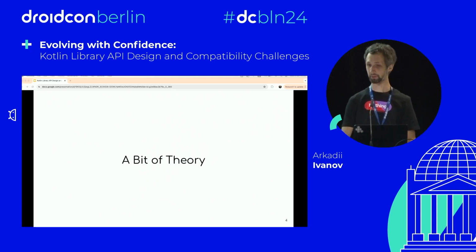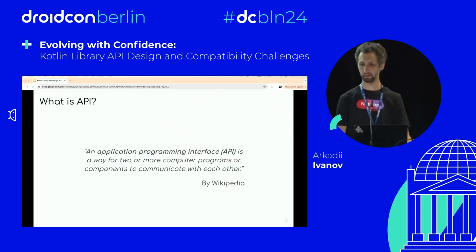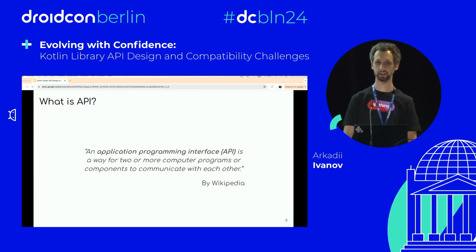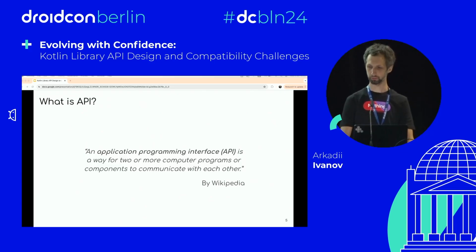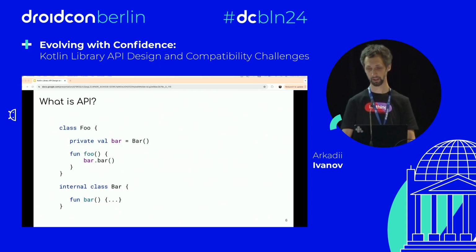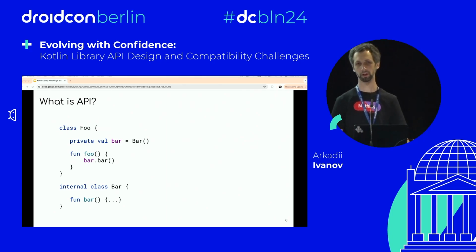So first of all, a bit of theory. Let's first define what is an API. An API, an application programming interface, is a way for two or more computer programs or components to communicate with each other. So if we have, let's say, two classes, one is internal, one is public, each class may have their own public APIs.